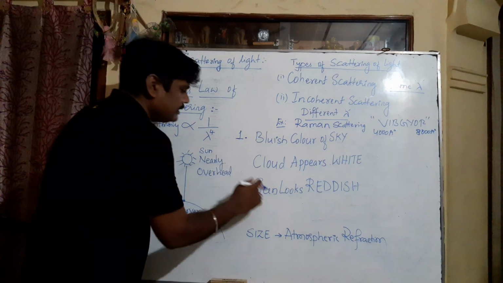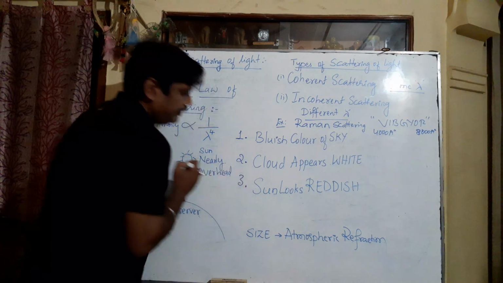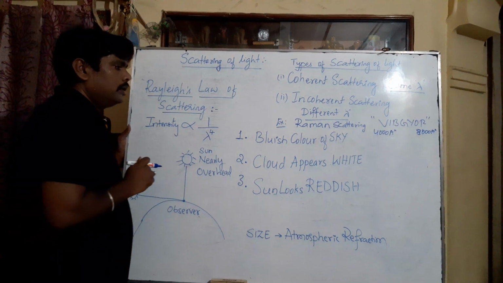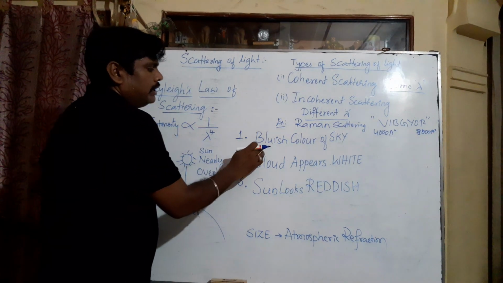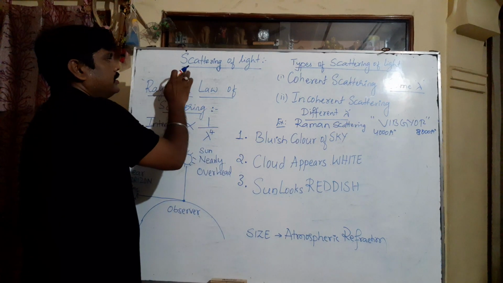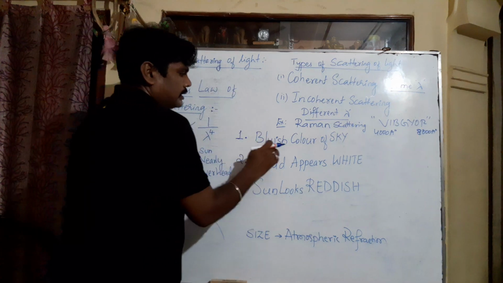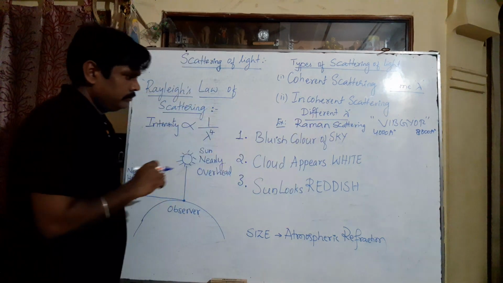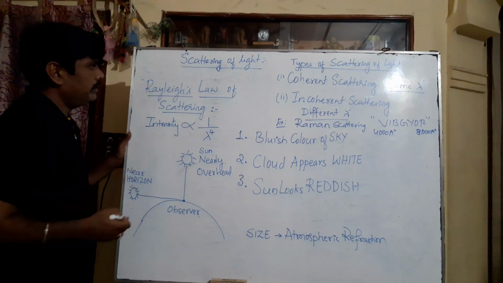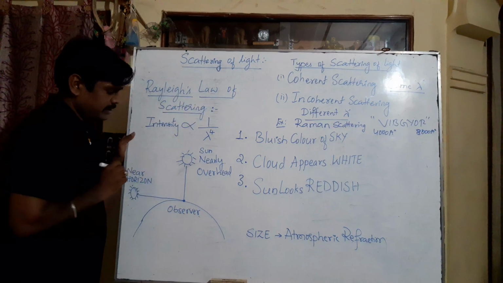For all these three, the reason is the same phenomenon called scattering of light. In the examination, if they ask why the sky appears bluish in color, the direct answer is scattering of light. So how is it possible? How does scattering help explain this? Rayleigh scattering can help to explain this.